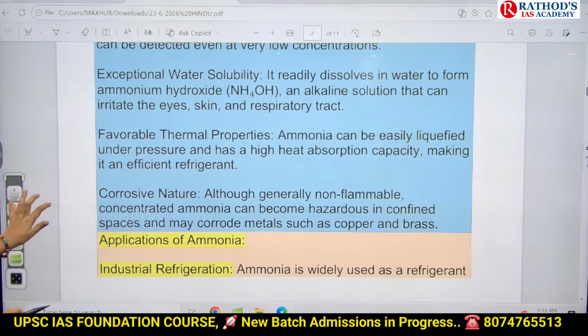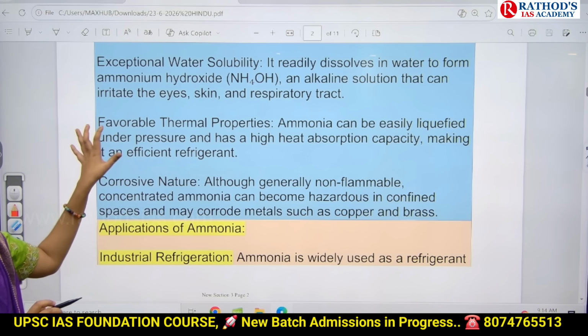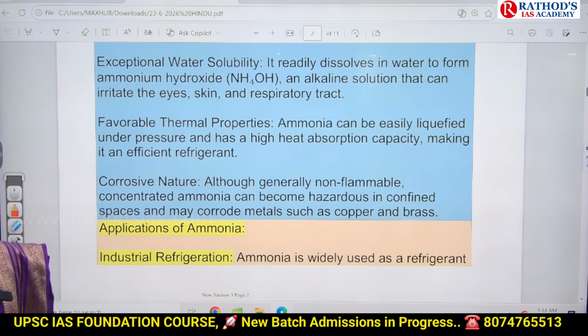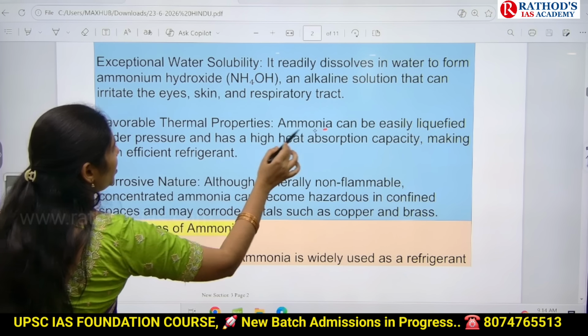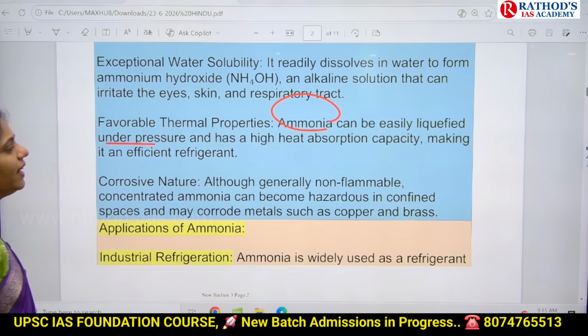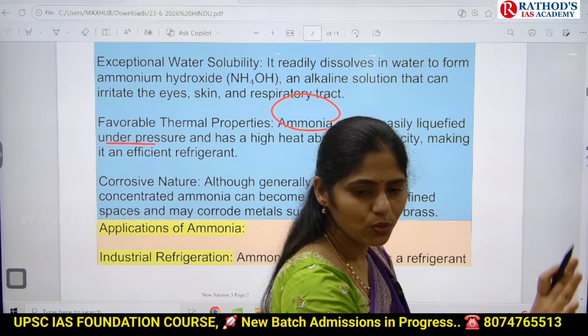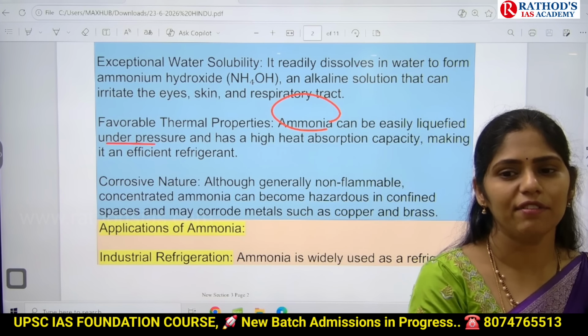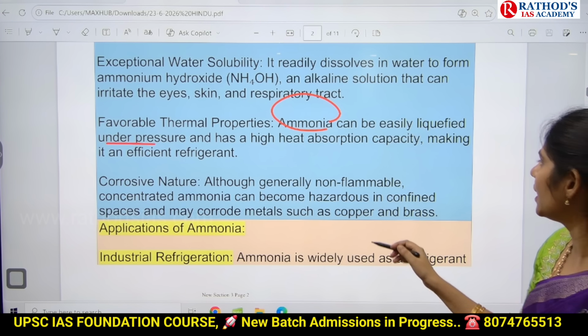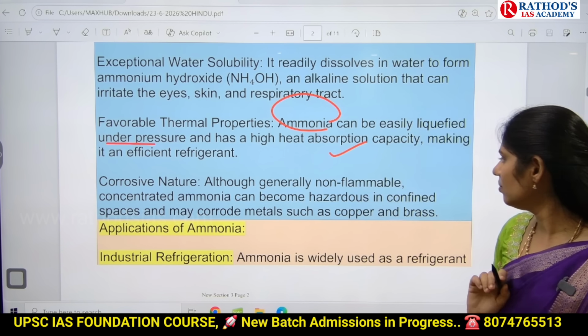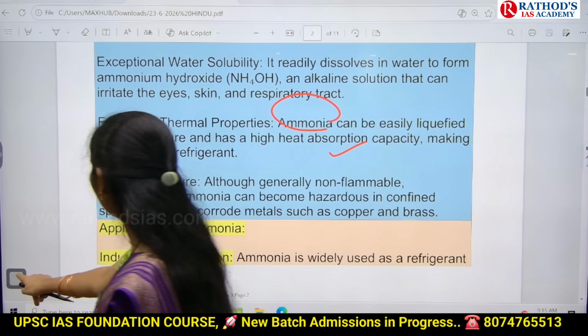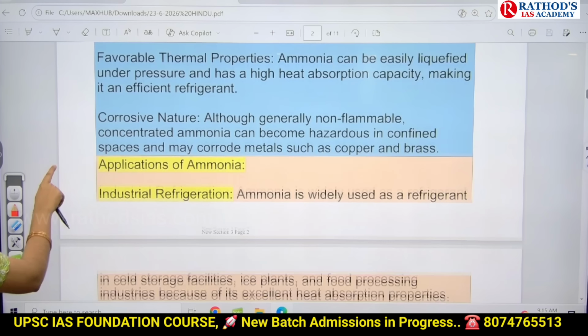Okay, next one here is where we'll use this ammonia in our refrigerators. Why? Because ammonia can be easily liquefied under high pressure. Whenever we are applying high pressure, this ammonia gas will be converted into liquid and we can use it in our refrigerator as coolant. Okay, and exactly where we are using this ammonia, what are the applications?